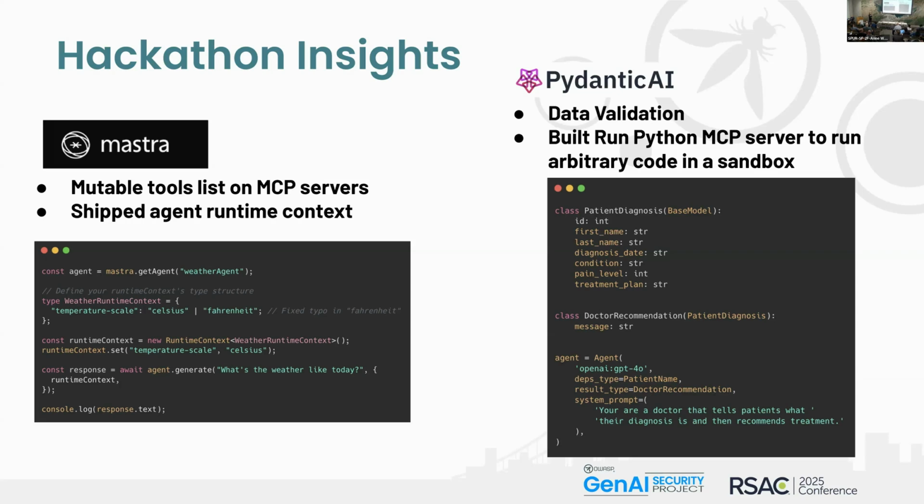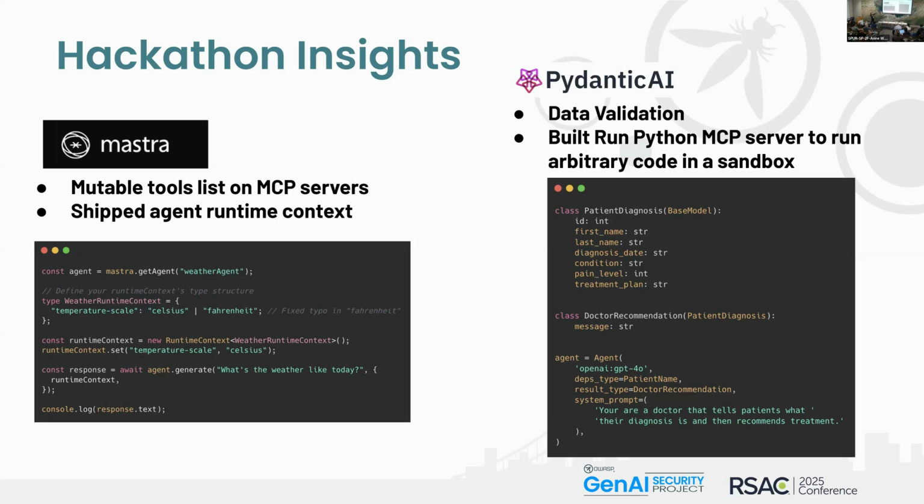So if you're going to use Mastra, Pydantic, or Crew, here are the things you want to make sure you're taking advantage of that the framework provides that could be helpful for security. For example, Mastra shipped agent runtime context, which is pretty cool because you can set certain context per agent run. Not everything needs to be persistent in memory, so that's a good use case for scoping down and preventing excessive agency.